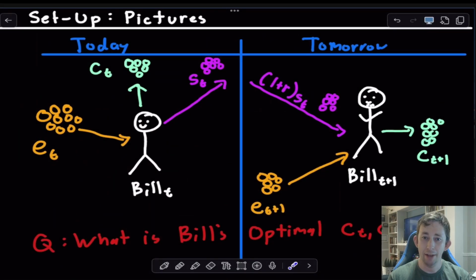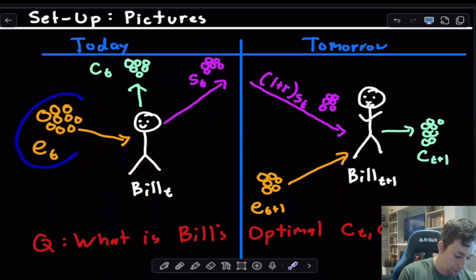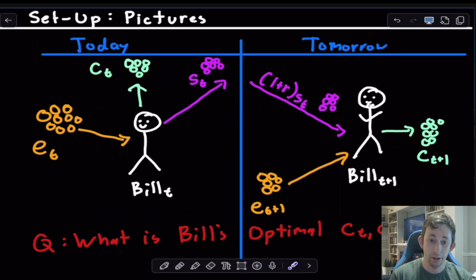Just to show a graphical depiction of what's happening, we can start in period T, or period today. In period today, Bill is going to get an endowment, a certain number of coconuts that show up on his doorstep. From those coconuts, Bill's going to choose how many coconuts to eat or consume. That's going to be C_T. And he's also going to choose how many coconuts to borrow or save between period T and period T plus 1. In this picture, I've shown Bill as a lender, so he's lending these coconuts out to other people. But of course, it could be negative. He could be borrowing coconuts from someone else. He's got to repay those in the next period.